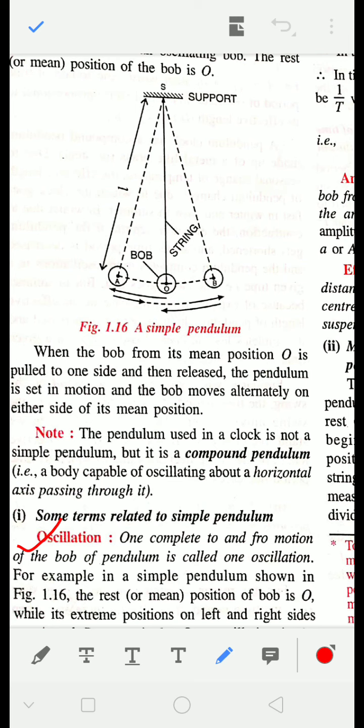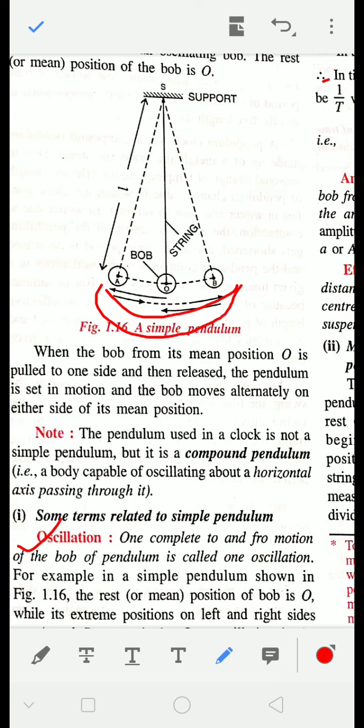The pendulum, if you leave the bob from A, it will go to B, and again from B to A. So when this journey is completed, we say that one oscillation is done. Okay, so one oscillation is actually the pendulum going from A to B and again back to A. Then we say that one oscillation is completed.